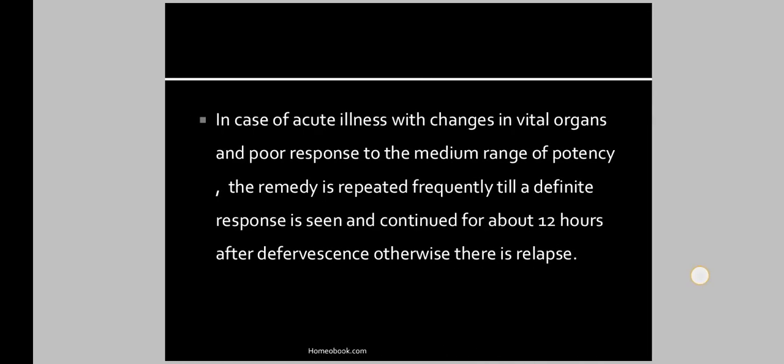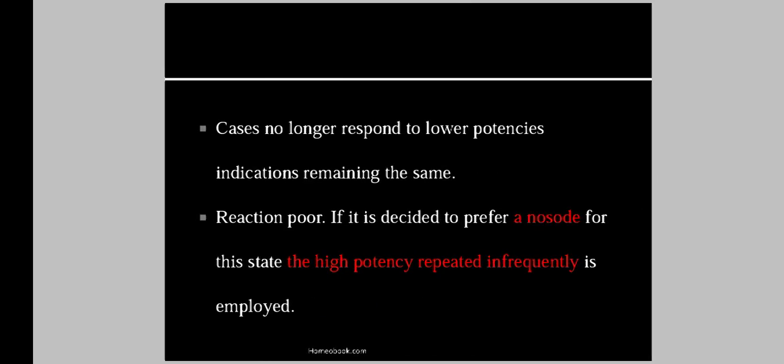Then in cases of acute illness with changes in vital organs and poor response to the medium range of potency, means in some acute conditions we have to use the high potencies. The remedy is repeated frequently till a definite response is seen and continued for about 12 hours after, otherwise there is relapse.